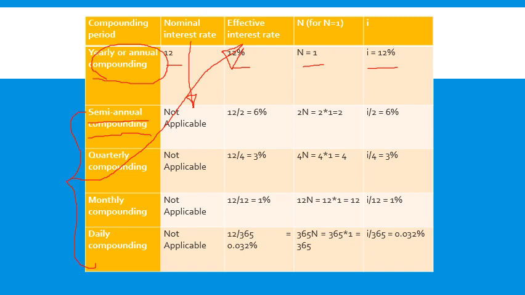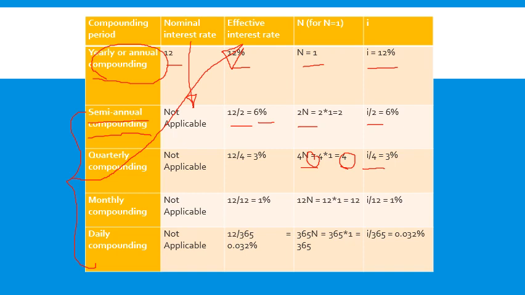Now, what will happen to effective interest rate? If it is semi-annual compounding, I will become I by 2 and N will become 2N. When I becomes I by 2, it is 12 by 2 and hence it is 6%. If it is quarterly compounding, I will become I by 4 and N will become 4N. N is substituted in terms of years, N into 1 year, because it is for 1 year. So 4 into 1, 4. There are 4 compounding periods to be considered for calculation.